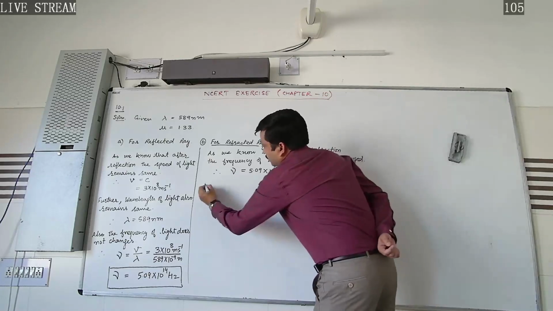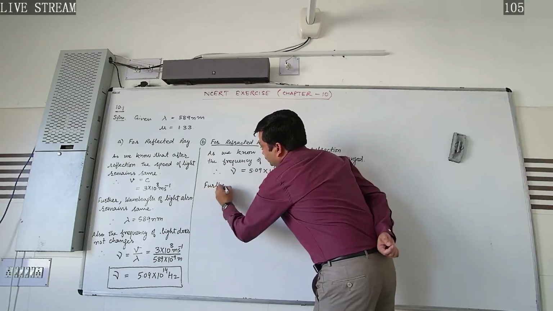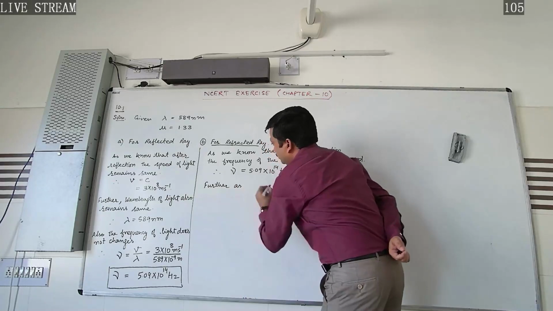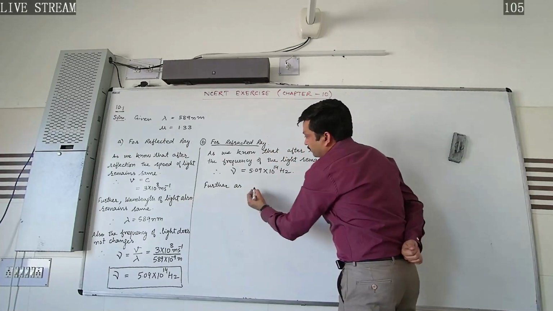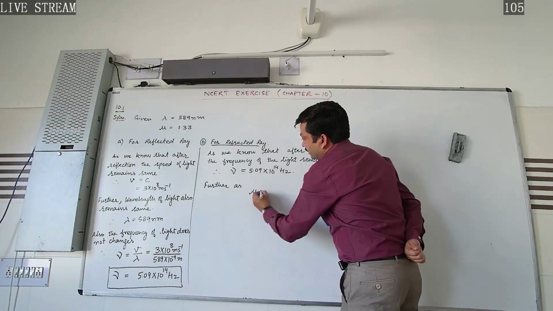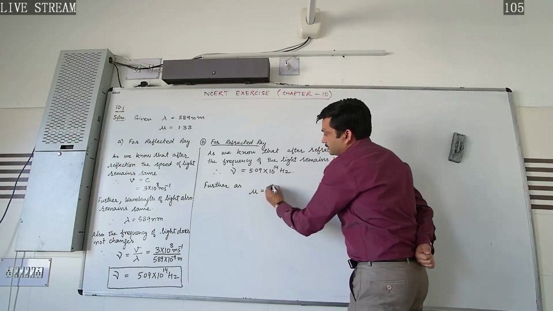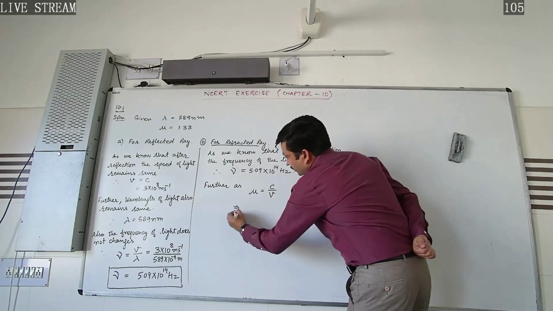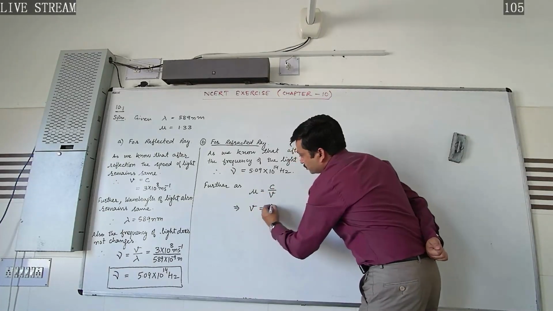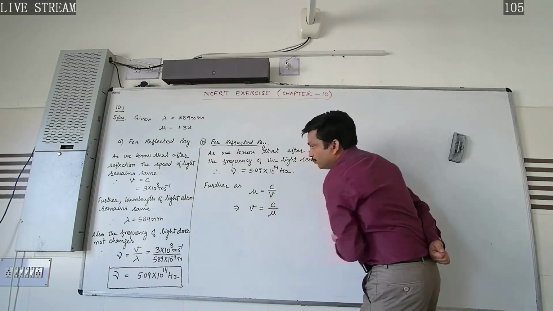Further, as we know, the absolute refractive index is given by mu is equal to c over v, which implies speed is equal to c over mu.